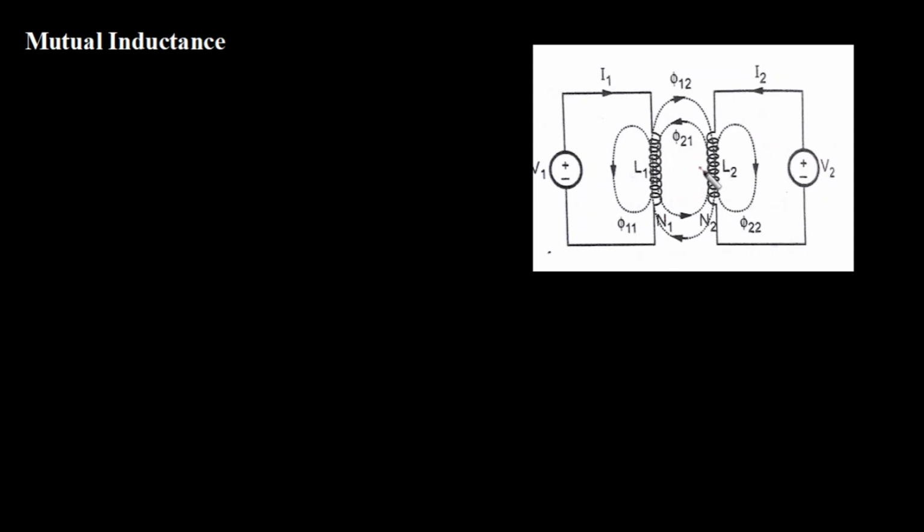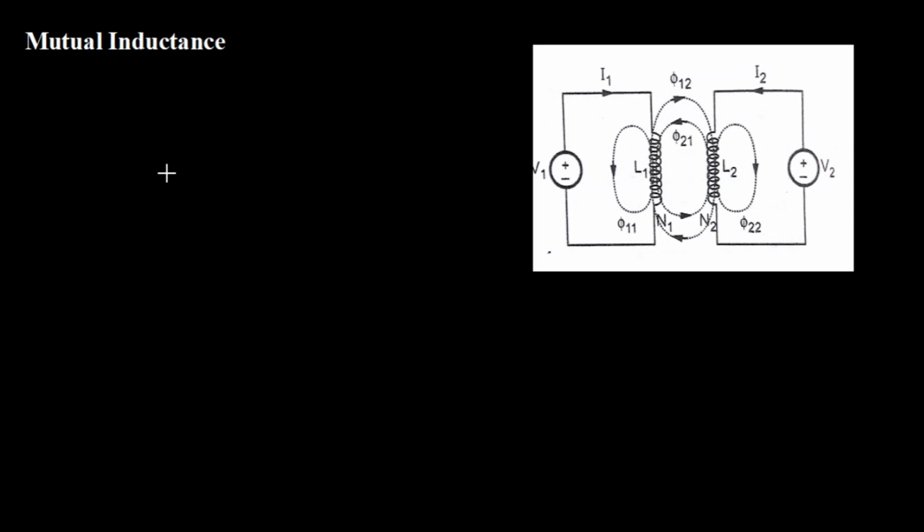In this scenario, I can easily define mutual inductance. Mutual inductance arises because of the effect of one magnetic field on the other. The mutual inductance between these two circuits is defined as the flux linkage of one circuit to the current in the other circuit, because basically inductance is defined as the total flux linked by current.